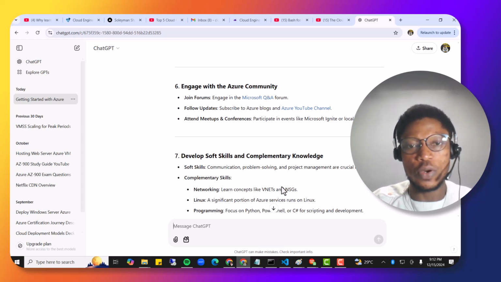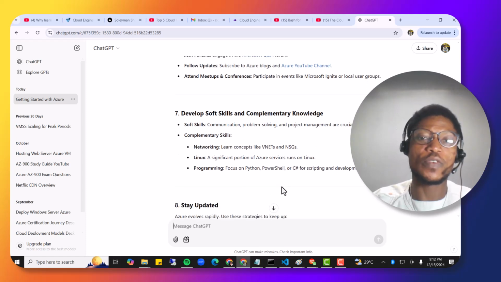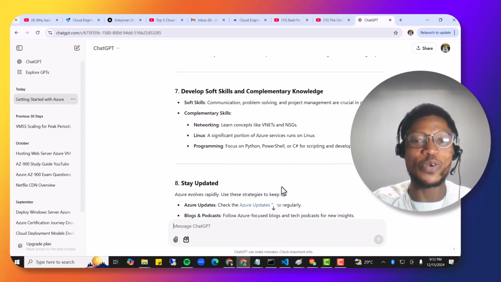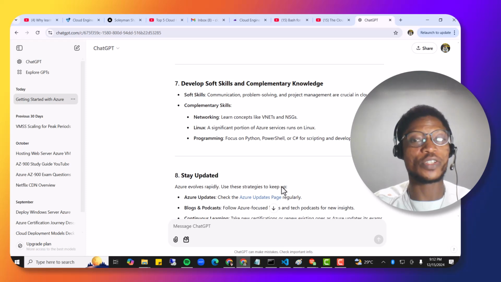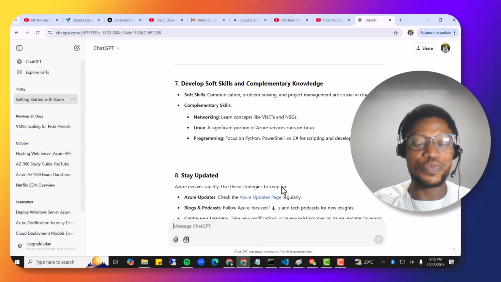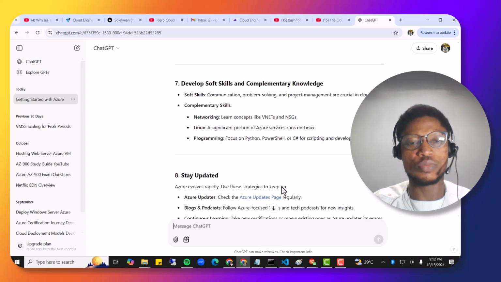So you also need to develop soft skills, right? Something about cloud computing I've learned in the previous years is that you are going to be dealing with humans, right? So you're going to be dealing with maybe clients and customers. So you should be able to know how to tell a story, how to give hard messages, how to communicate properly. Those soft skills can actually be problem solving skills, how to manage your time, how to do a good project management scenario.